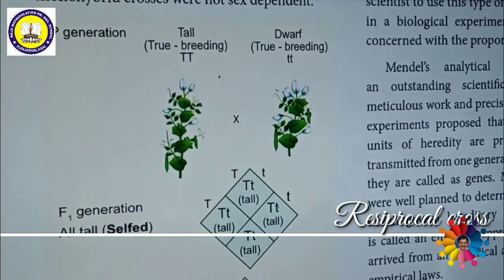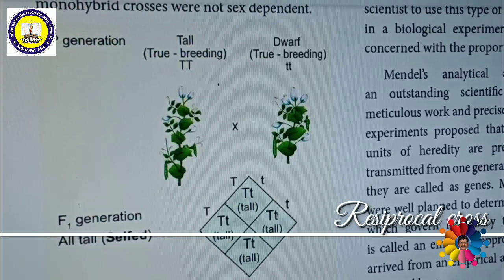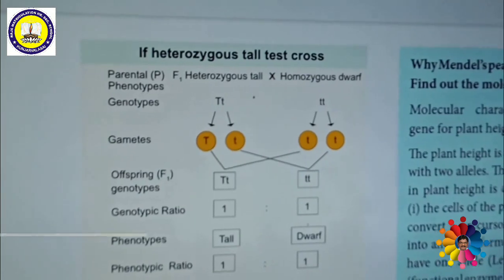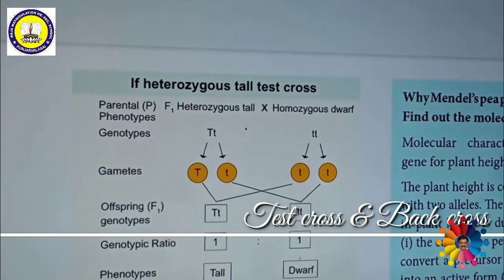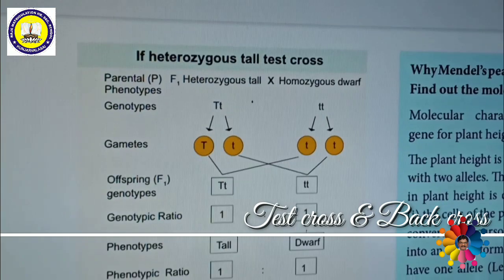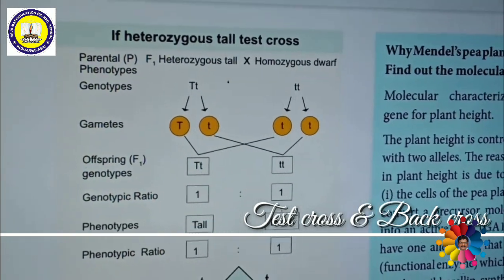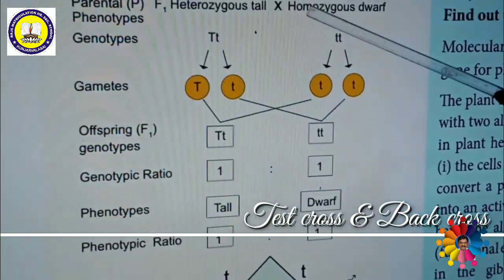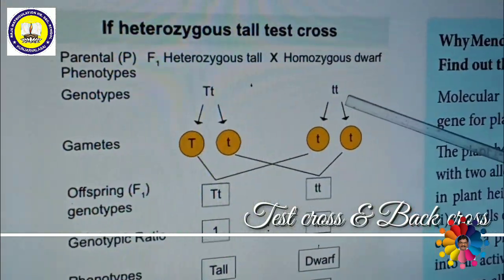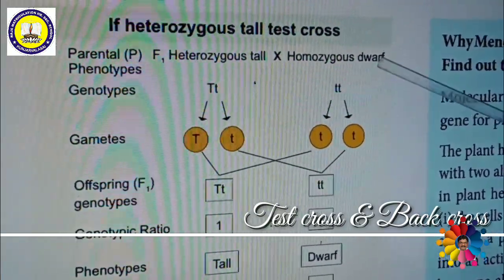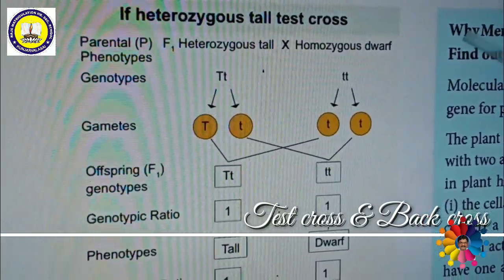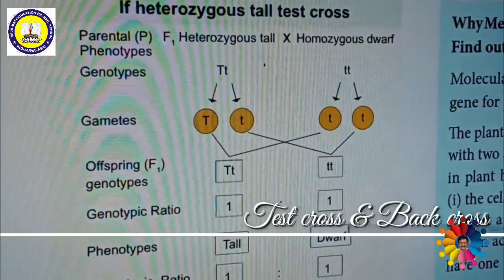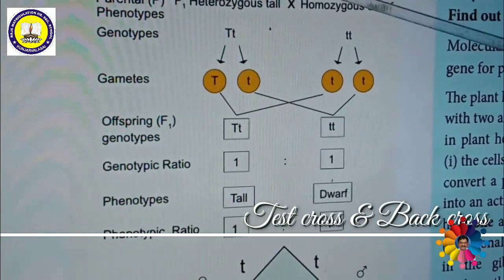Now we are going to discuss test cross and back cross. What is meant by test cross? Test cross is nothing but any unknown genetic character crossed with a homozygous dwarf. Homozygous means both alleles are the same, here the recessive character. If you cross a homozygous recessive character with any individual, the resultant cross is called a test cross.